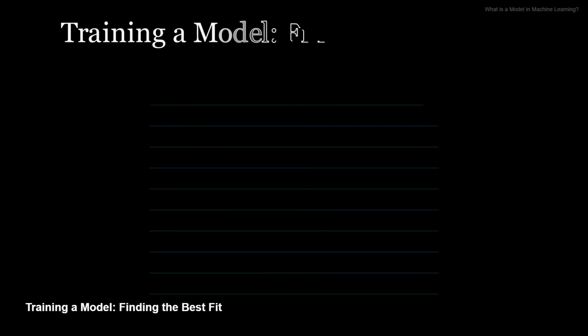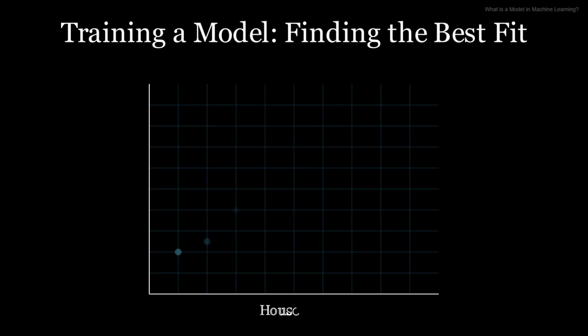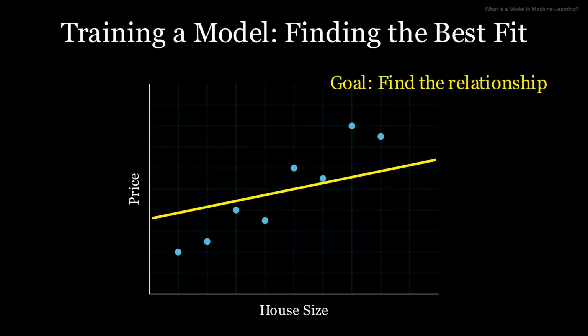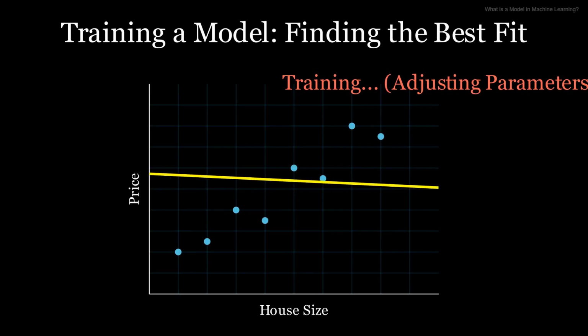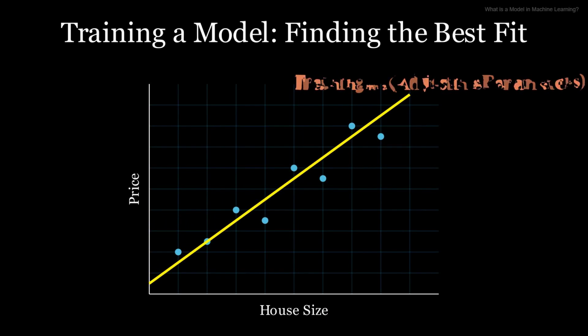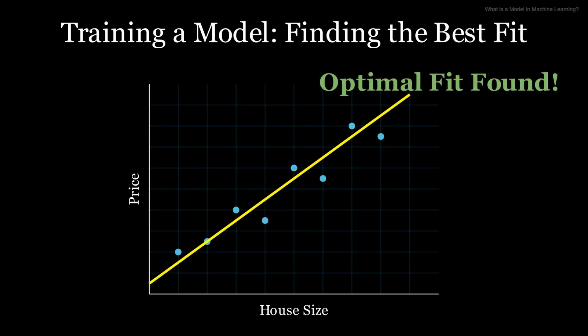Let's visualize how a model learns. Imagine we have data points on a graph, perhaps showing house size versus price. Our goal is to find a line that best represents this relationship. Initially, our model, represented by a line, might be far off. But through a process called training, the model repeatedly adjusts its internal parameters. It tries to minimize the error or distance between its predictions and the actual data points, iteratively improving until it finds the optimal line that best fits the data.